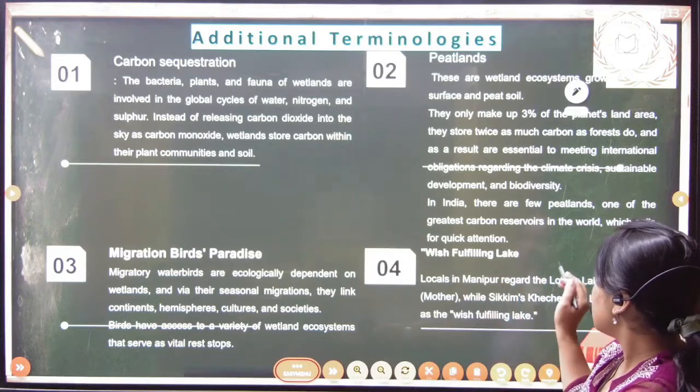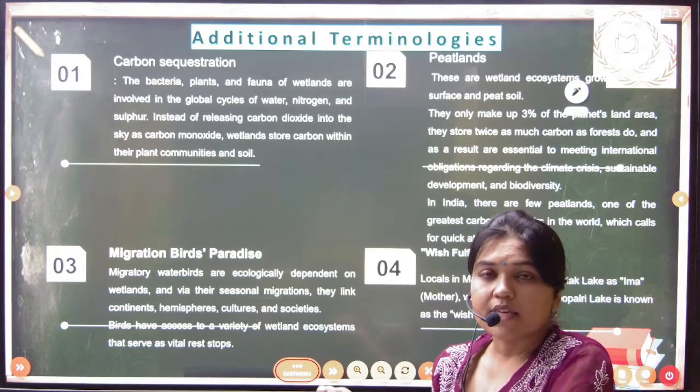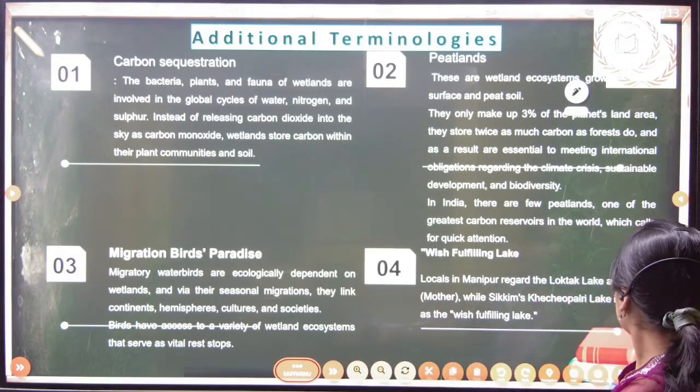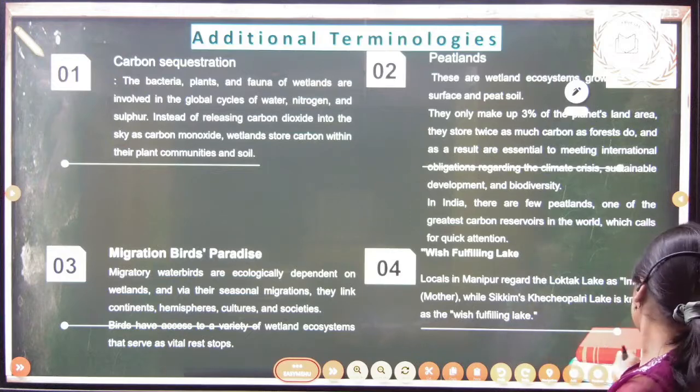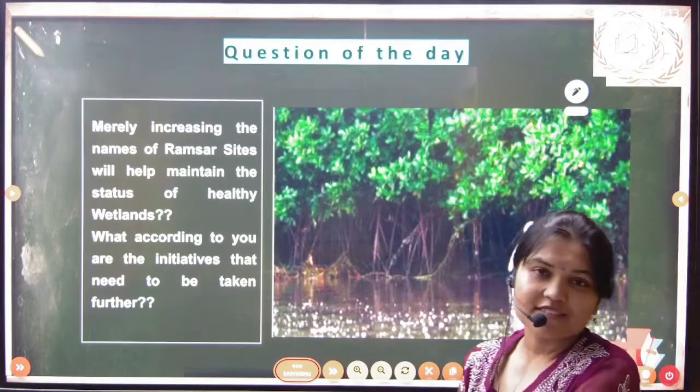Lastly, there is a wish fulfilling lake in Sikkim, which is called Khecheopalri Lake, and this is called the wish fulfilling lake. Okay, so that's all for the session.